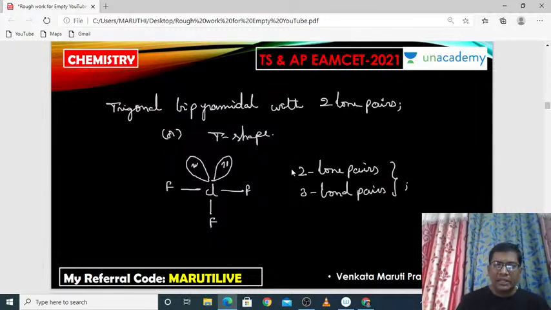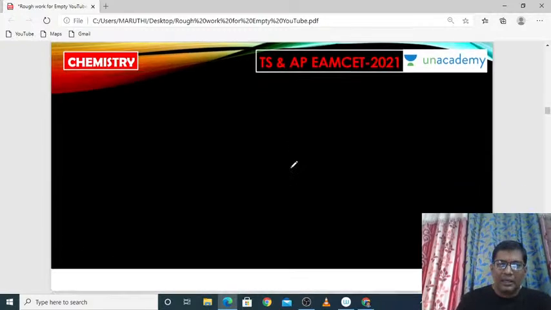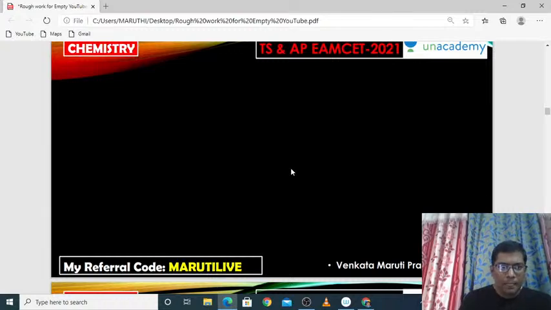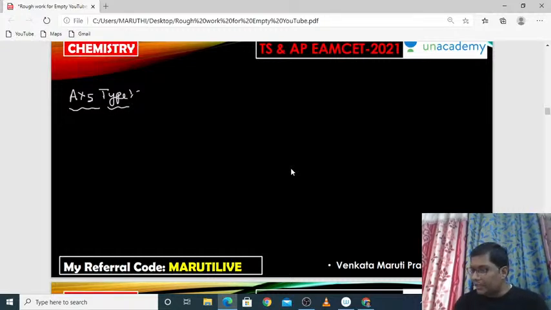So whenever we are saying that it is 2 lone pairs and 3 bond pairs, we can say that it is T-shape. It is a T-shaped molecule. That's all about AX3 type. Coming to the next one. AX5 type. Okay. Let us see.